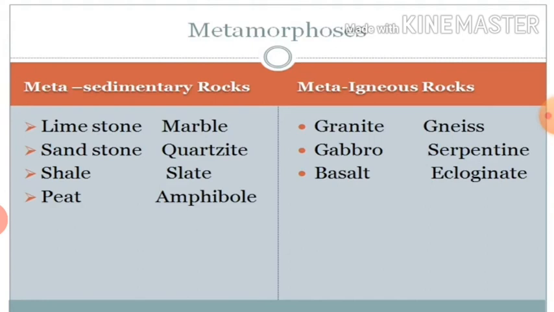Then meta-igneous rocks. The meaning of meta-igneous rocks is when igneous rocks change into metamorphic rocks, that is called meta-igneous rocks. Granite changes into gneiss, gabbro changes into serpentine, and basalt changes into eclogite.